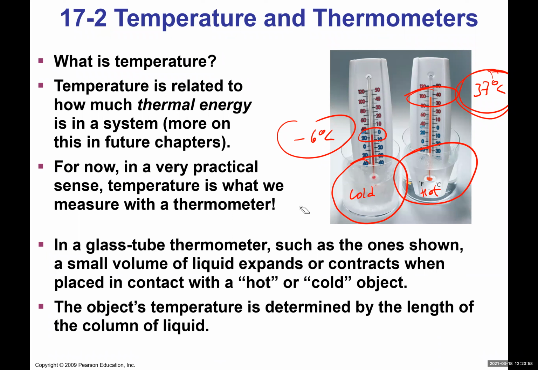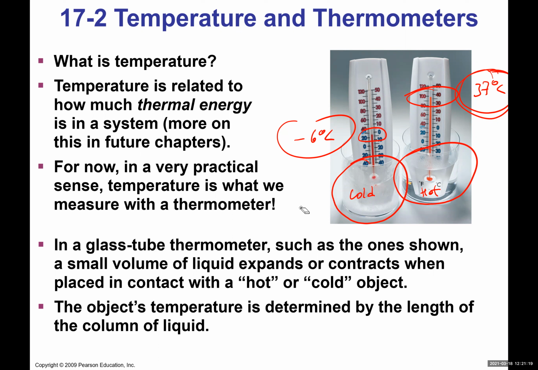All right, so again, there are different types of thermometers. Some thermometers have resistors inside, and some use mercury and things like that. The idea is that it reacts to a small change in temperature in such a way that it's measurable for us in a room, in our environment.